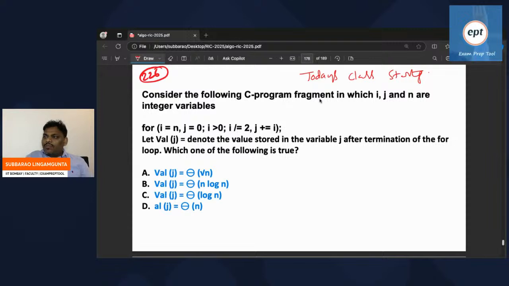Consider the following C program fragment in which I, J and N are integer variables. This is the program.